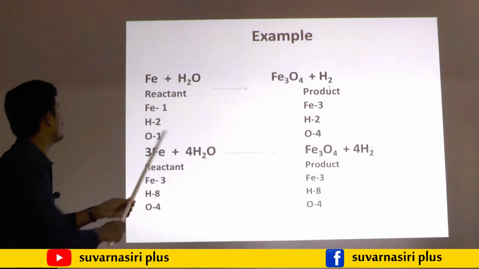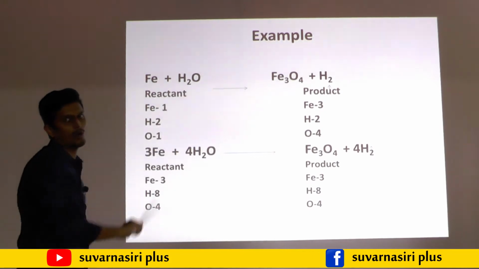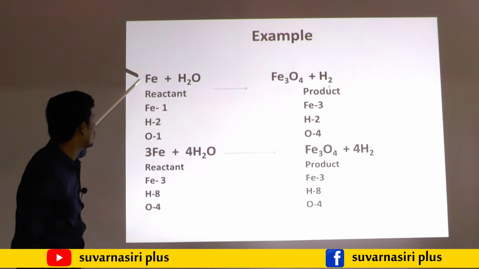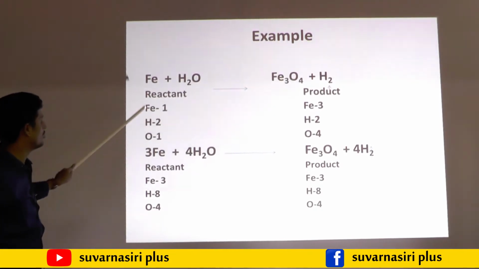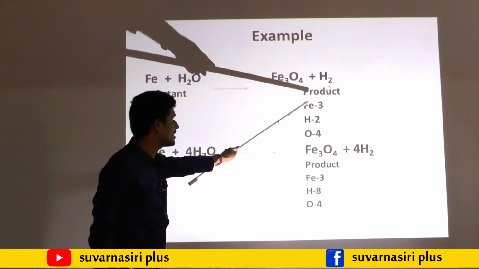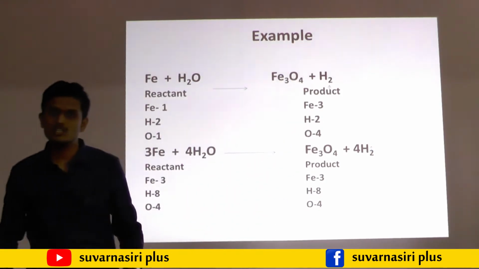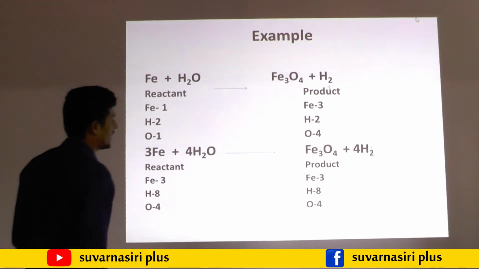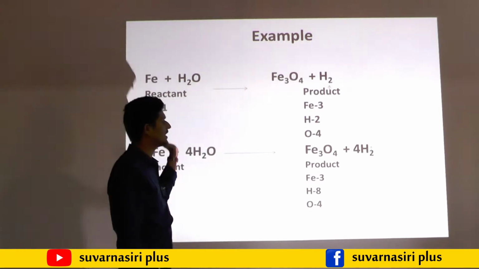In the same way, on the product side, iron is 3, oxygen is 4, hydrogen is 2. So the first step is putting the box around each and every formula on both the reactant and product sides. The second step is to write down the elements present on the reactant side and the product side.